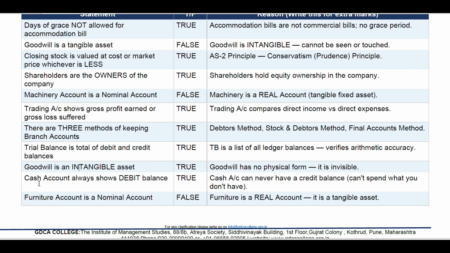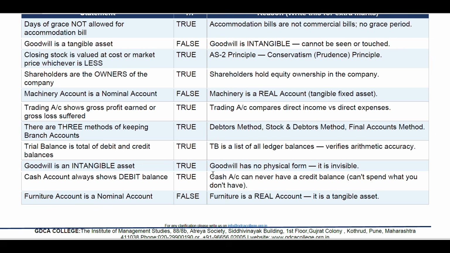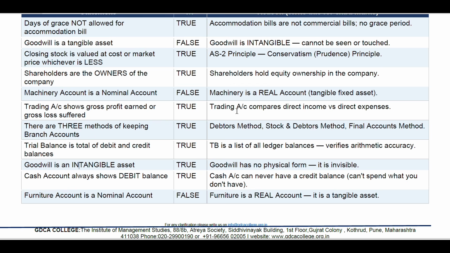Cash account always shows debit balance. Yes, true. Cash account can never have a credit balance. Can't spend what you don't have. Furniture account is a nominal account. False. Furniture account is real account. It is a tangible asset.